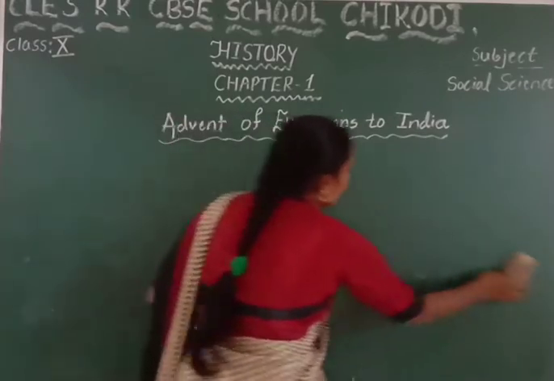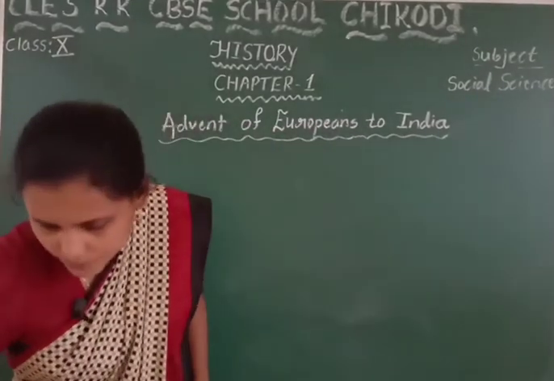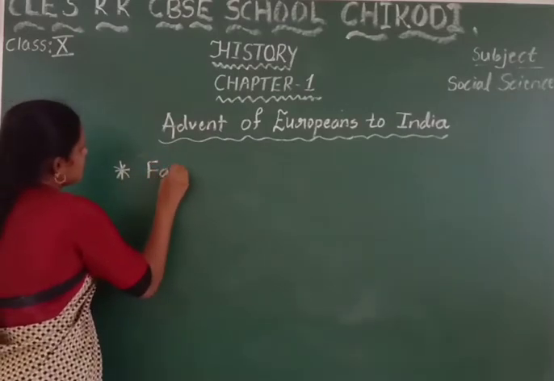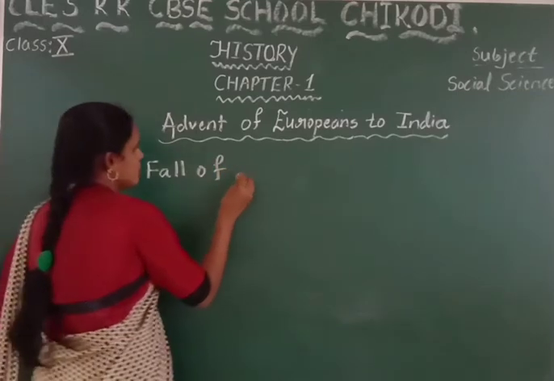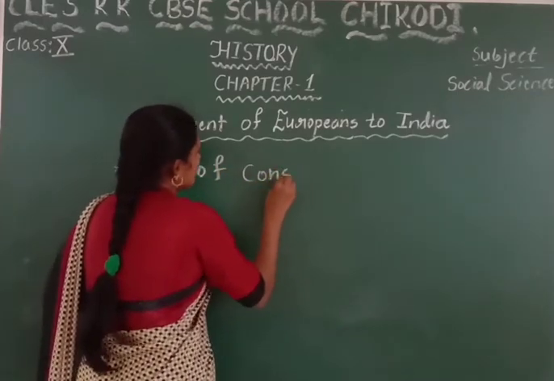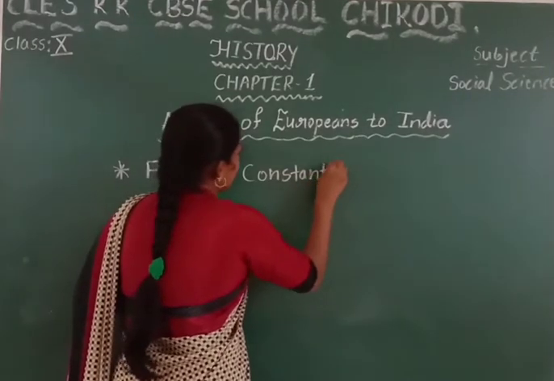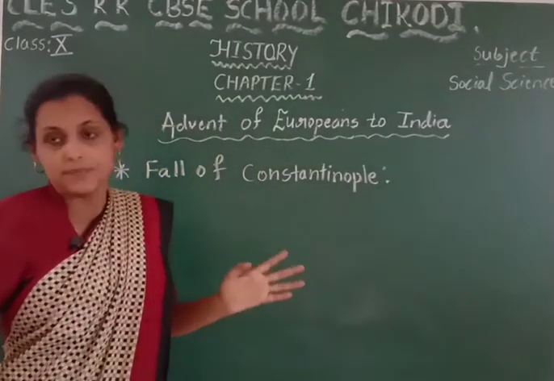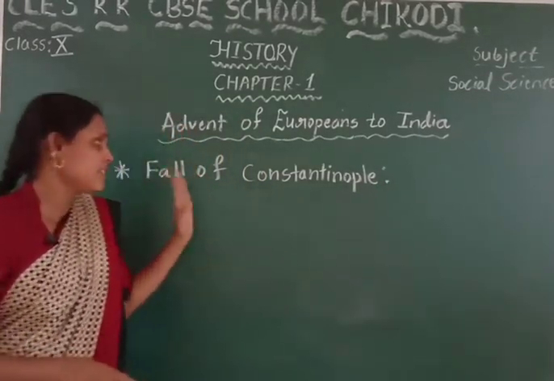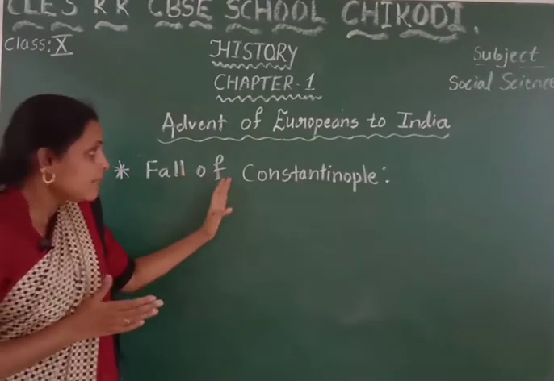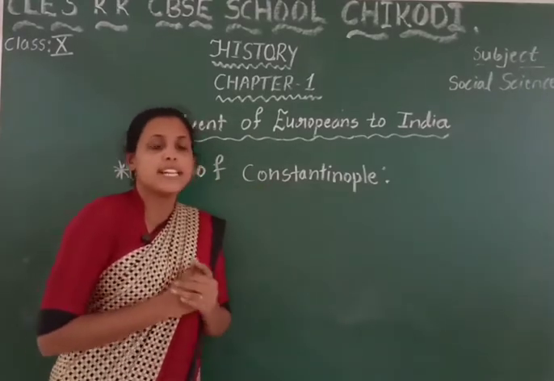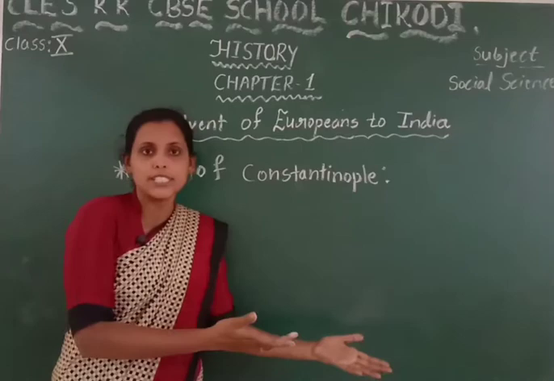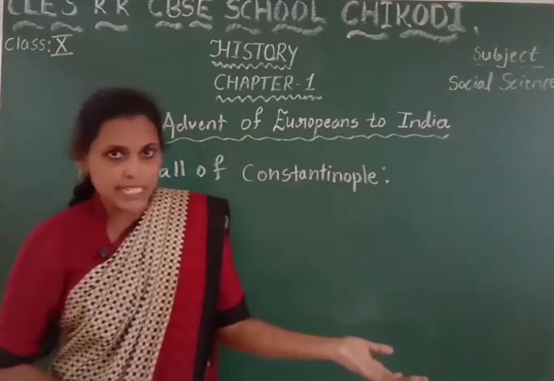Next point is the fall of Constantinople. So, you know the background and the main place of Constantinople. So, children, here you saw that Italians used this route to export their goods from India to the European markets. Isn't it true, children?